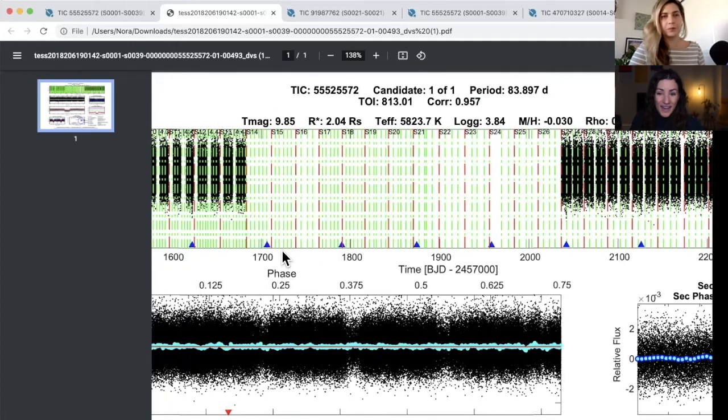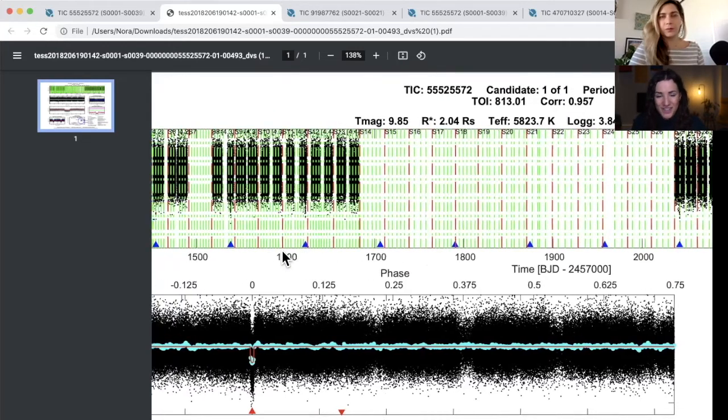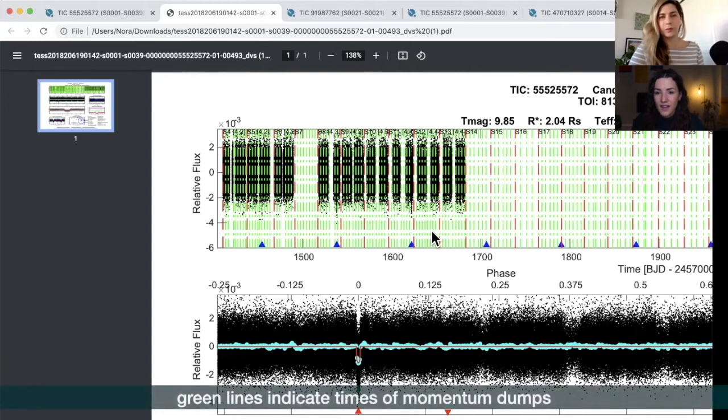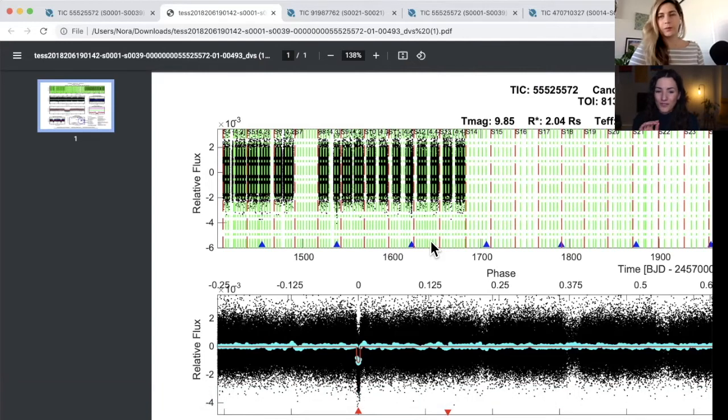Right. All right. So then in the first one, we have a non-phase-folded light curve. This is just the pure light curve. The reason why it's looking quite messy is because it's a lot of data spanning a lot of time. And all of those green lines are showing us times of momentum dumps. So we talked a little bit about those in previous videos. Momentum dumps are when the satellite is a little bit unstable. So if all of our transit events fall on momentum dumps, we have to be a little bit careful. Of course, in this report here, it's quite difficult to see that.